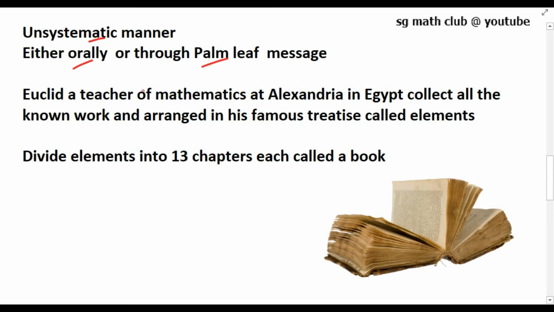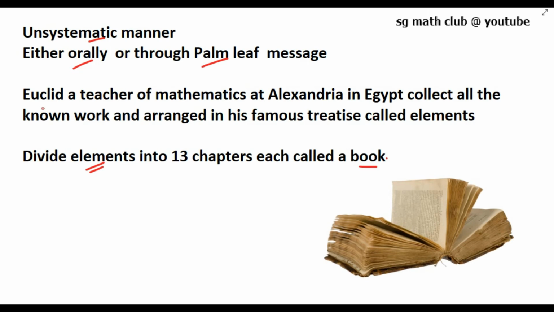At that time, Euclid, a teacher of mathematics at Alexandria in Egypt, collected all the known works and arranged them in his famous treatise called Elements. He divided the Elements into 13 chapters, and each is called a book. Elements is the famous book written by the mathematician Euclid.